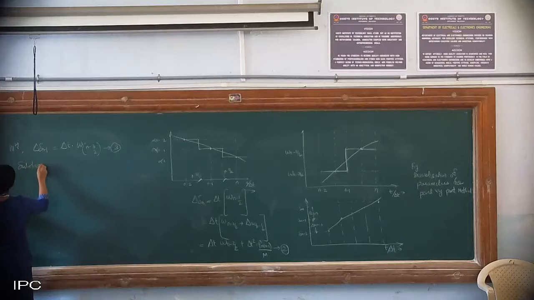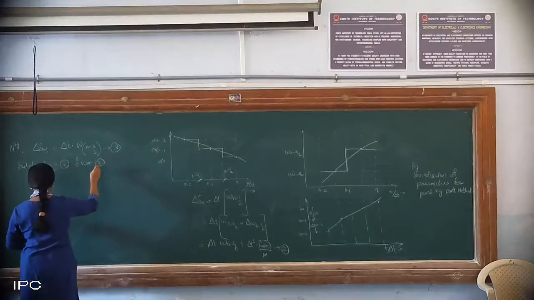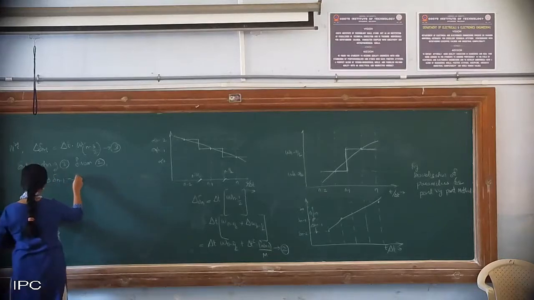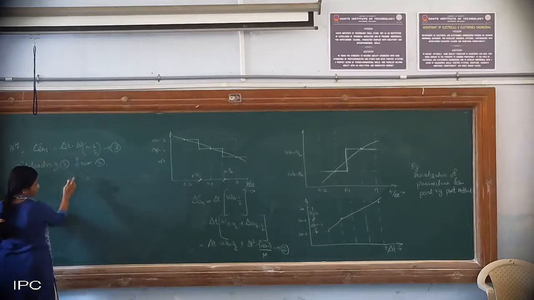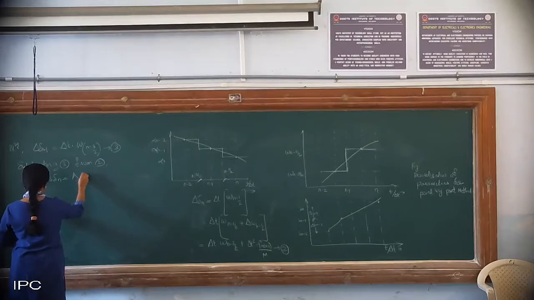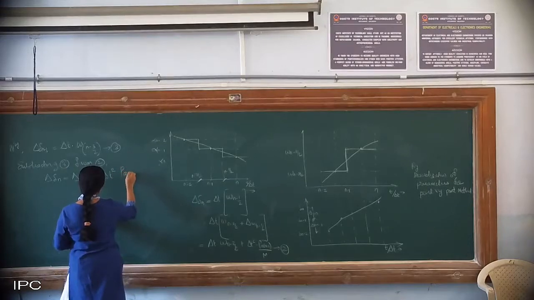So subtracting 3 from 2, we get del delta n minus 1. Sorry, subtracting this from this. So I want the expression for del delta n. So del delta n will be equal to del delta n minus 1, so I am pushing it on the other side, plus delta t square into p of alpha n minus 1 by m.